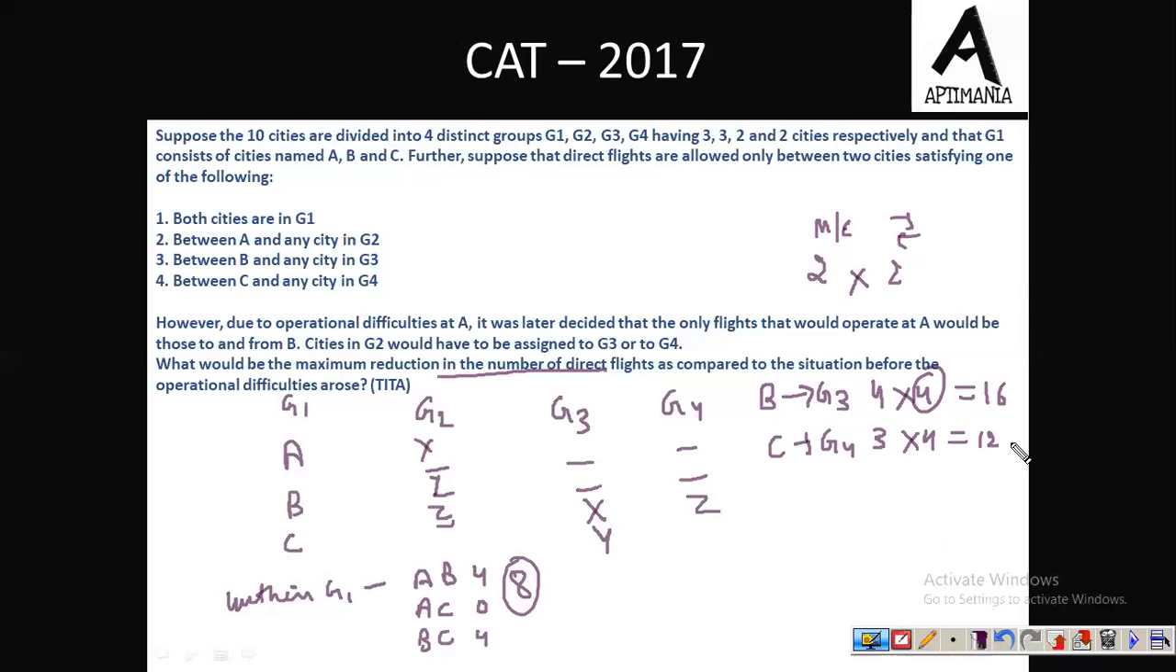And 8 यहाँ से लिया, तो total हमारे को flights required होंगे 16 and 12 is 28 plus 8 is 36. And in the earlier question, we have seen that the total number of flights was 40. जो इन conditions को satisfy कर रहा था. But in this particular case, we need 36 flights only. The reduction is of 4 flights. So the correct answer to this question is 4.